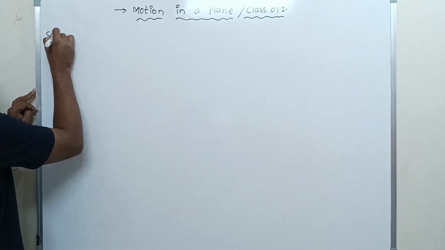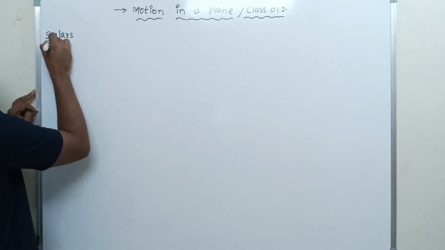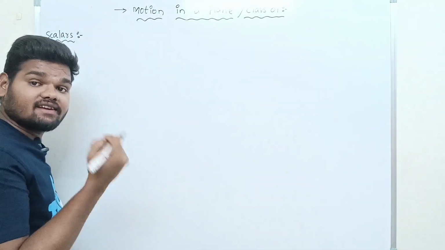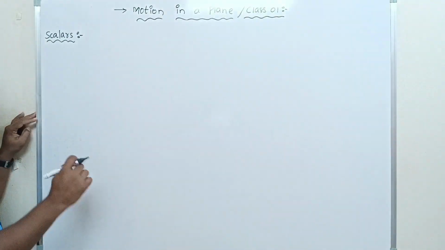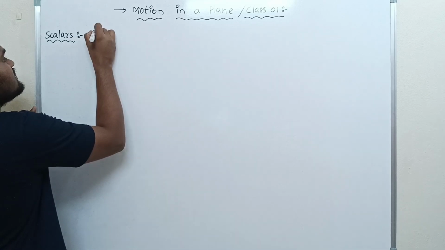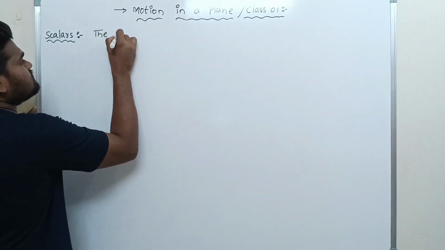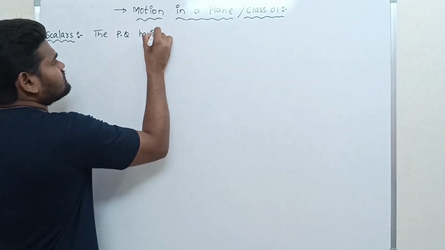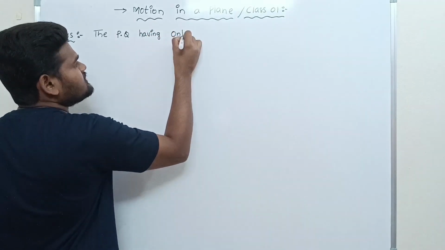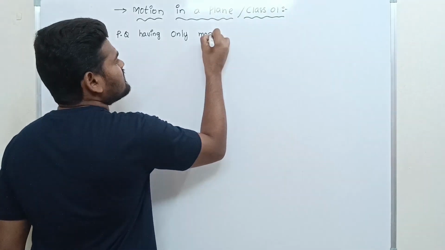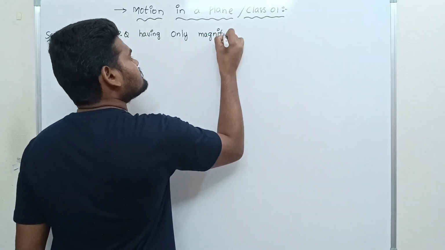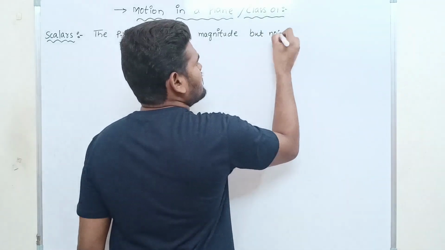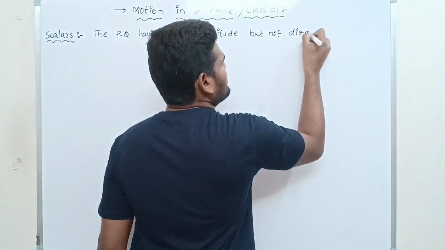Okay. What is the meaning of scalars? Already I told you in the distance and displacement concept: what is a scalar, what is a vector? Have a look. Scalar means a physical quantity having only magnitude, only magnitude, but not direction.